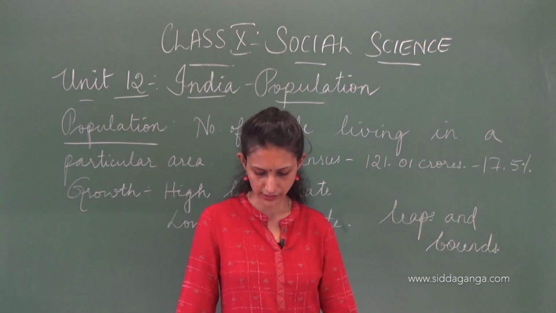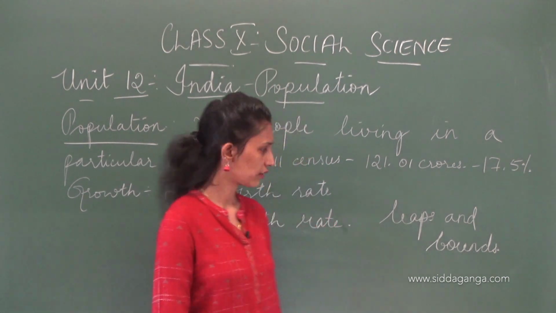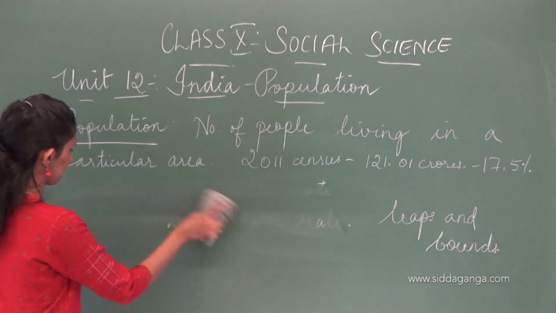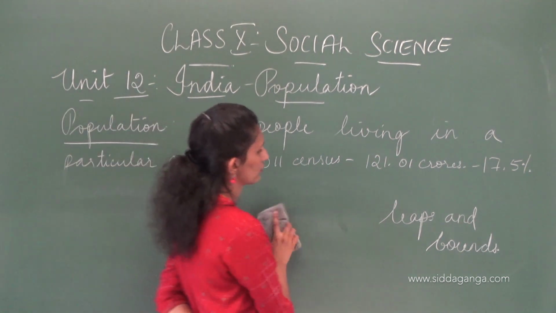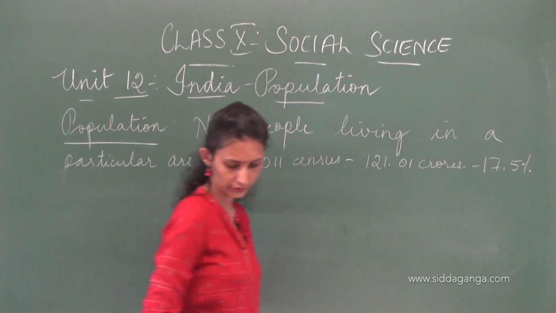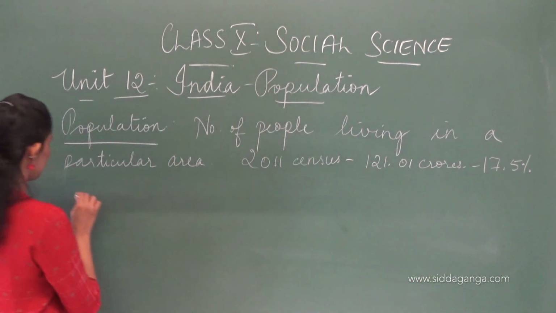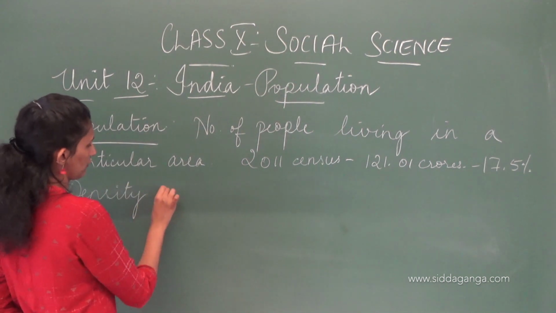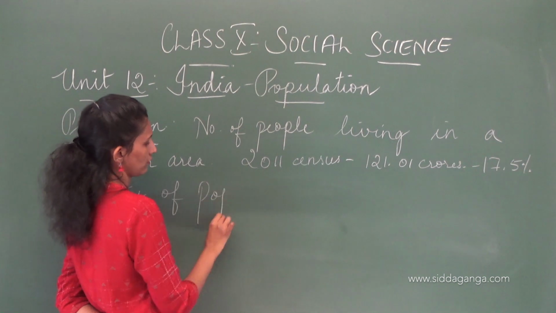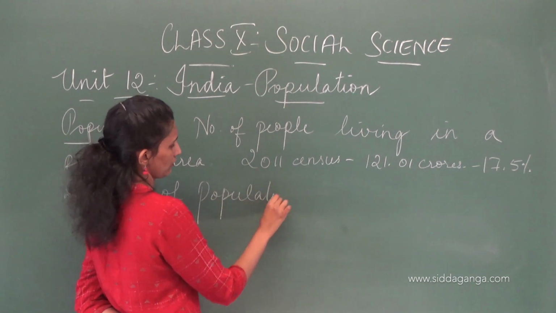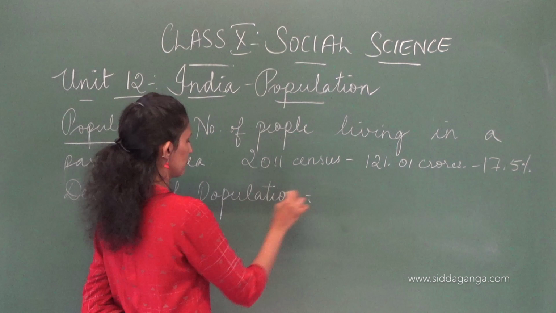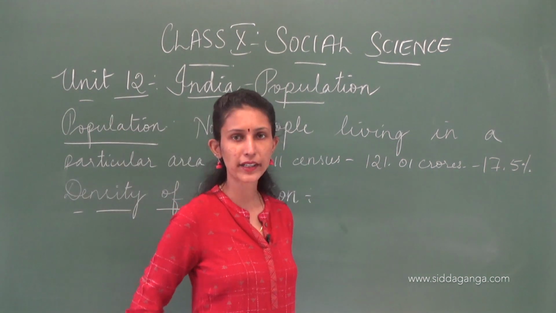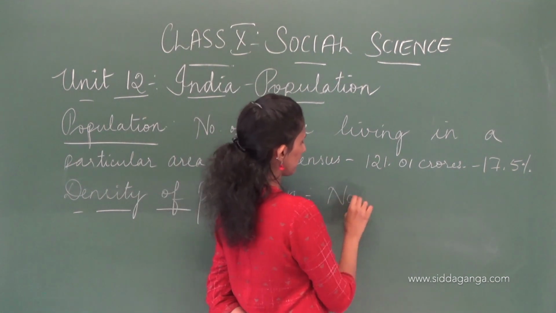All right. So density of population, what is density of population? Number of people per square kilometer is called density of population.